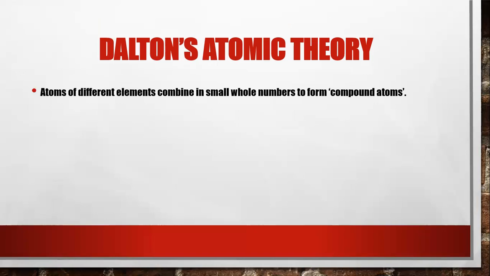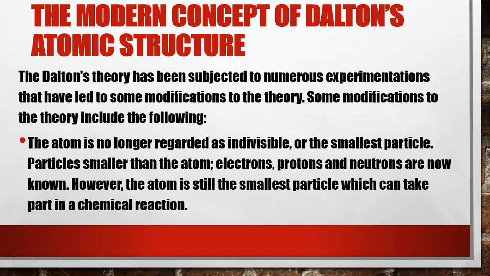The last idea that was proposed in Dalton's atomic theory is that atoms of different elements combine in small numbers to form compound atoms. Now, after some time, Dalton's atomic theory was later on modified to the modern Dalton's atomic theory. So let's see the modern concept of this Dalton's atomic structure.